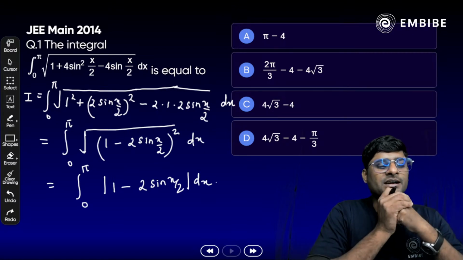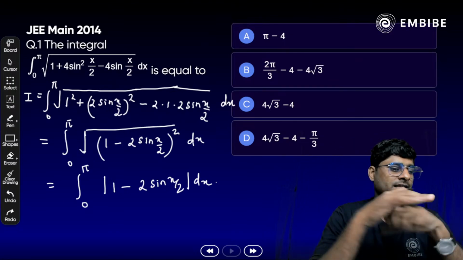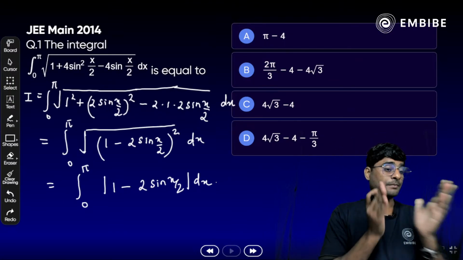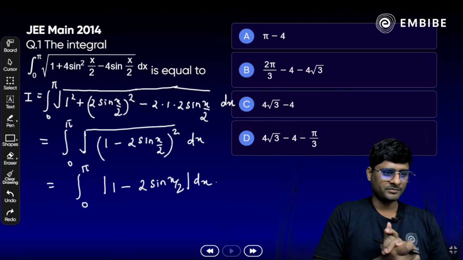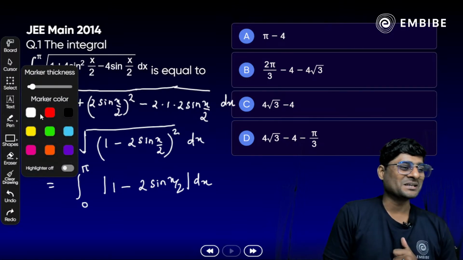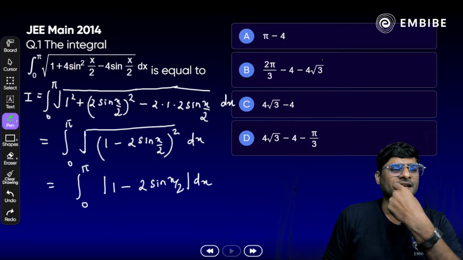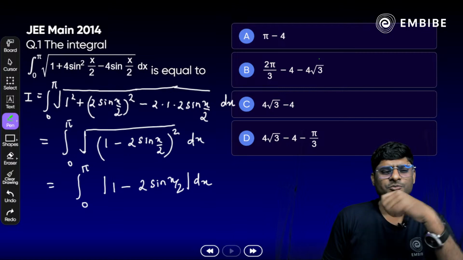Exactly. Now think about it. How do we solve here? From the 0 to pi interval, we have a 1 minus 2 sin x by 2 value here. We have to break it. Obviously, the mod is there, you may feel scared, but there is no need to fear. It is an easy question. Try to think about how to break it, from 0 to pi by 3.